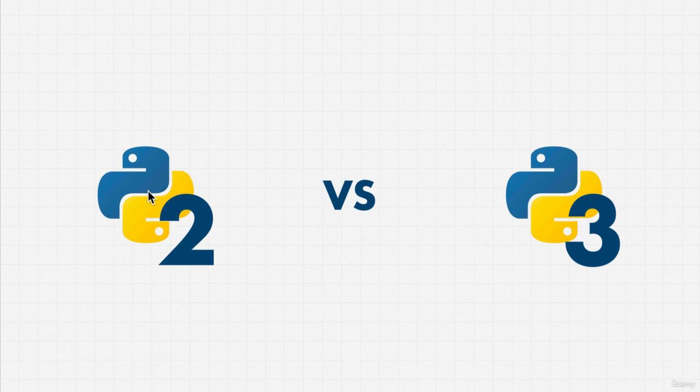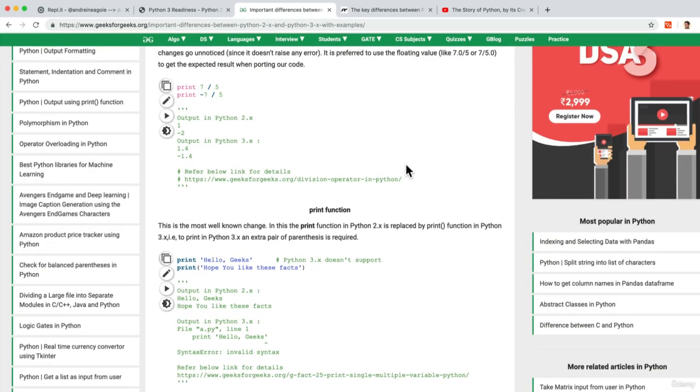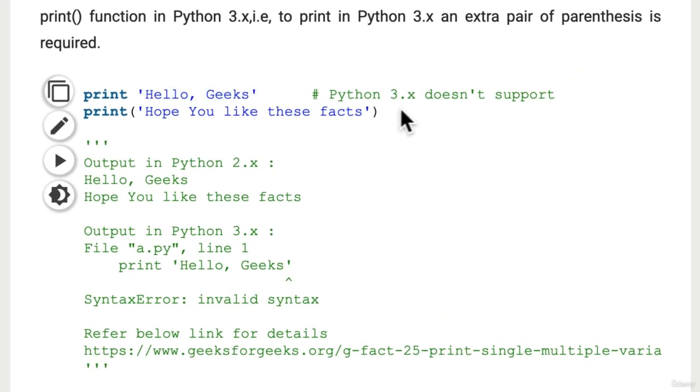For example, I'll link to some resources, but don't worry, these are topics that we're going to cover throughout the course. But different things wouldn't work. For example, the print function, which we've learned about, in Python 2 didn't have the brackets. It looked like this. And Python 3 used the brackets. So all the code that had print like this would break.